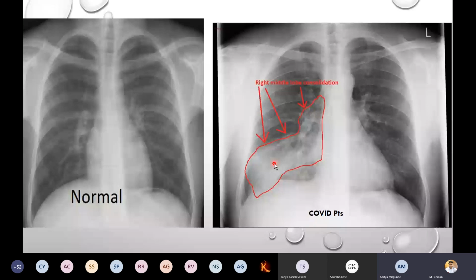Please mute your mic. I cannot go back and find who has turned on the mic.